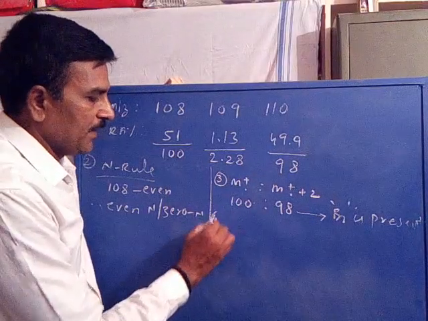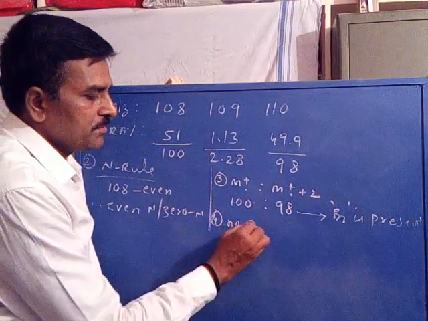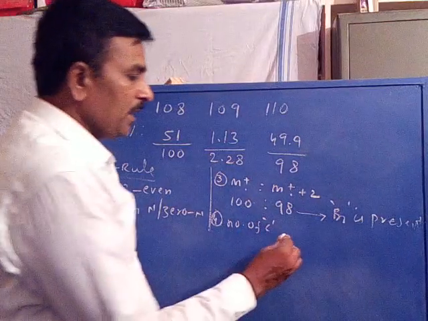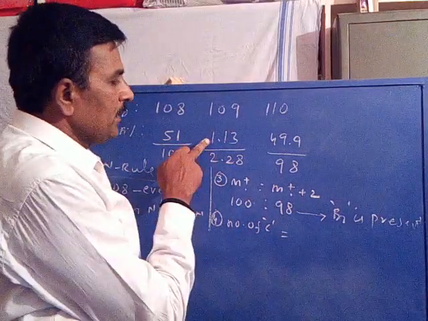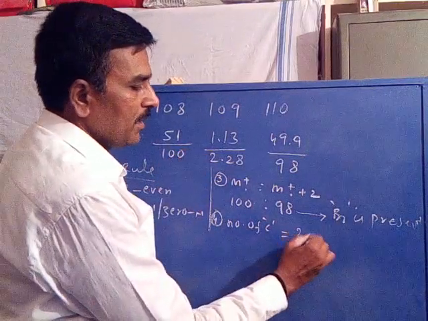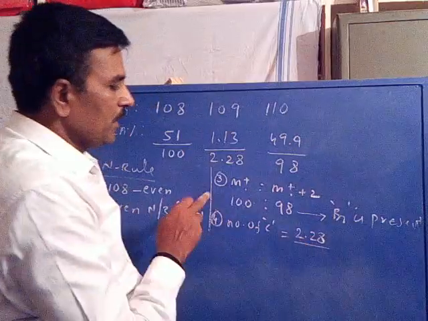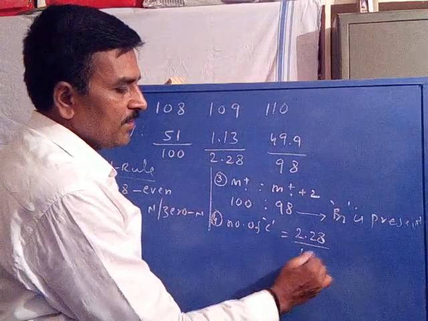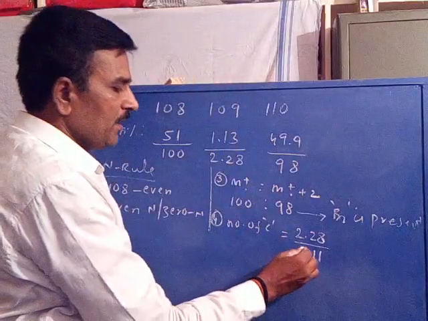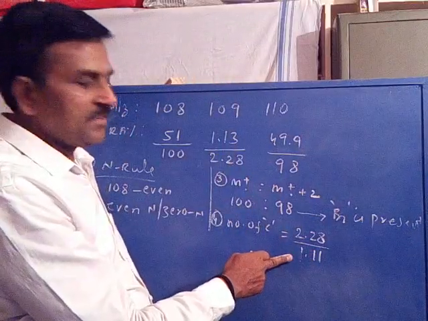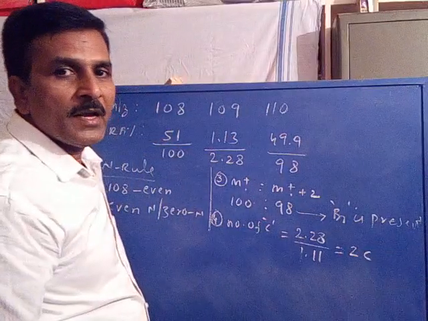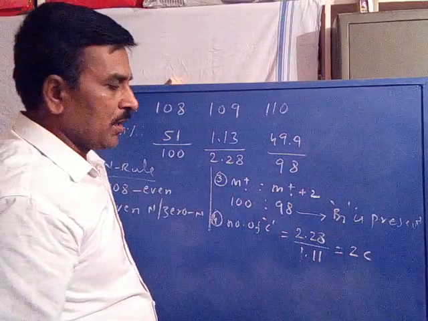Now the fourth guideline, the number of carbons. How do we calculate the number of carbons? By dividing the intensity of the molecular ion plus 1 signal, that is 2.28 after recalculation, by the natural abundance of carbon, that is 1.11%. The natural abundance of carbon is only 1.11%. Therefore, it gives approximately 2 carbons.